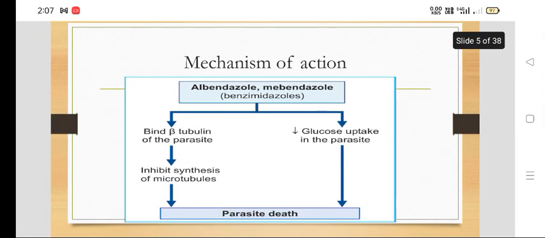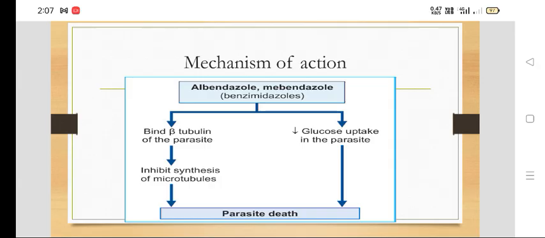Now, what is the mechanism of action of benzimidazoles, mebendazole and albendazole? They all have a similar action. These drugs bind to the beta tubulin of the parasites and inhibit the synthesis of microtubules, and these microtubules are necessary for various metabolic processes of the worms or parasites.